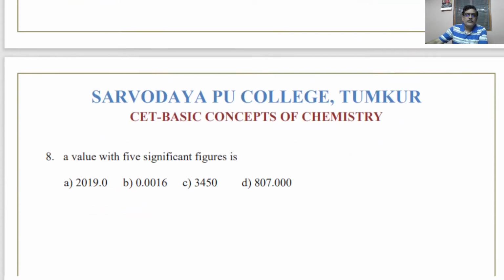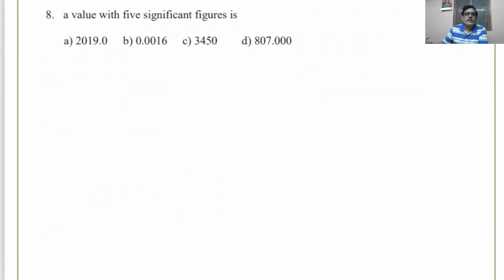A value with 5 significant figures is... See, in the first one there is a decimal point, therefore 1, 2, 3, 4, 5. So 5 significant figures are there in A. In B, starting zeros are not significant, therefore there are only 2 significant figures.